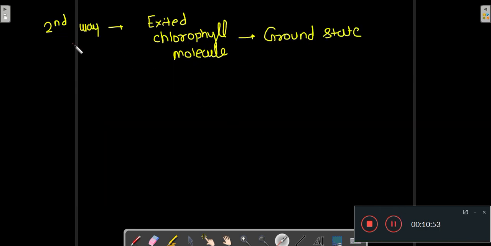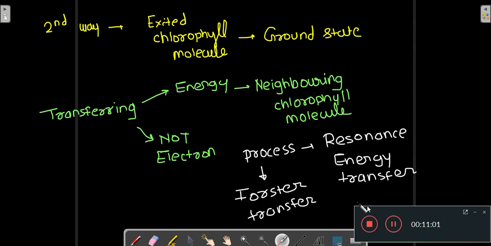Now let's look at the second way of bringing the excited chlorophyll molecule to the ground state. In the second process, there is transfer of energy to the neighboring chlorophyll molecule. We don't transfer the electrons; there is no transferring of electron to the neighboring molecule, but there is transferring of energy to the neighboring molecule.